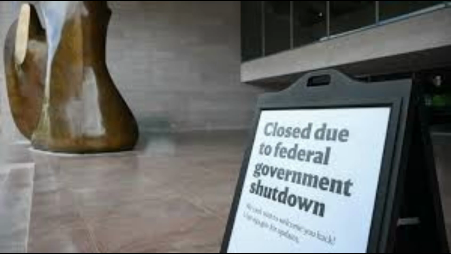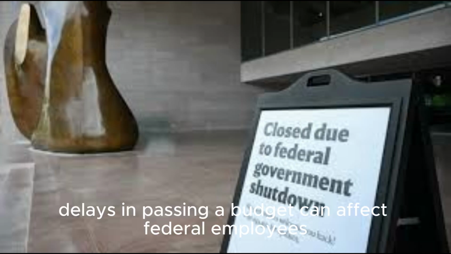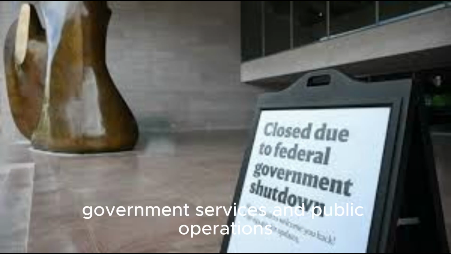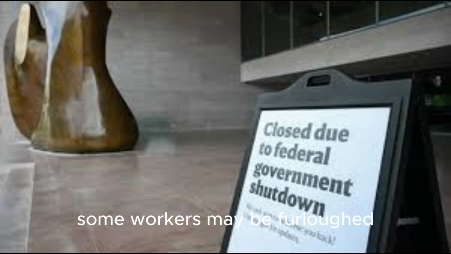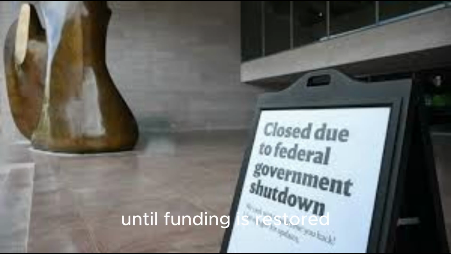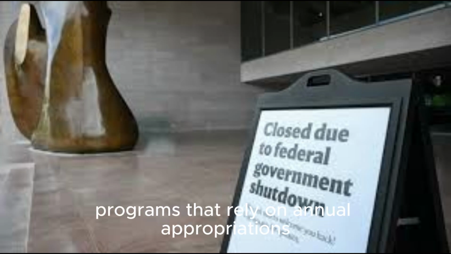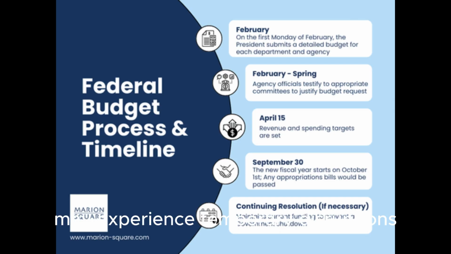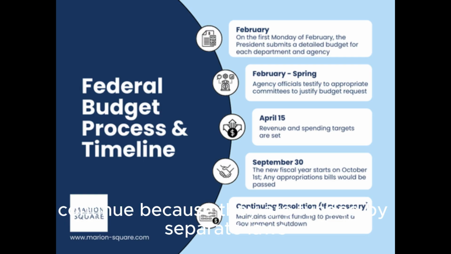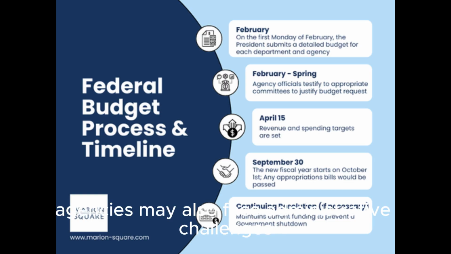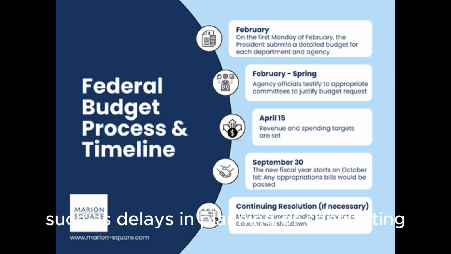In practice, delays in passing a budget can affect federal employees, government services, and public operations. Some workers may be furloughed, and certain services may pause until funding is restored. Programs that rely on annual appropriations may experience temporary disruptions. Mandatory programs, such as Social Security and Medicare, continue because they are funded by separate laws. Agencies may also face administrative challenges when operating under temporary funding, such as delays in planning or contracting.